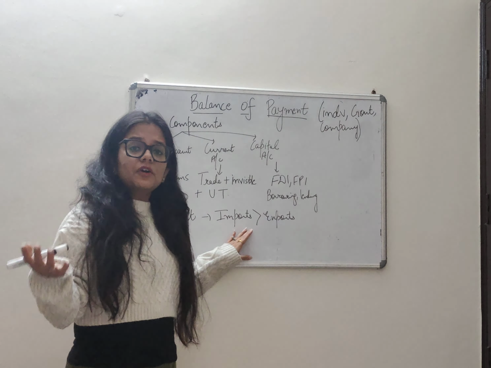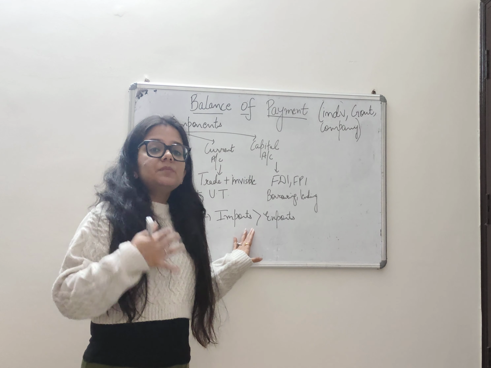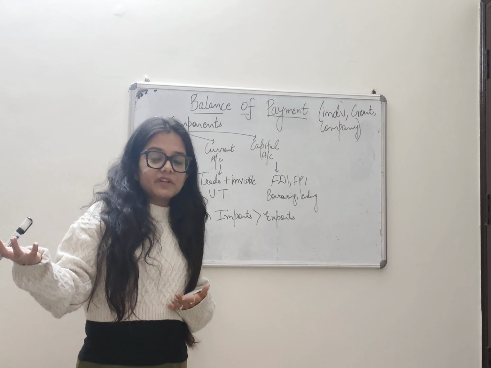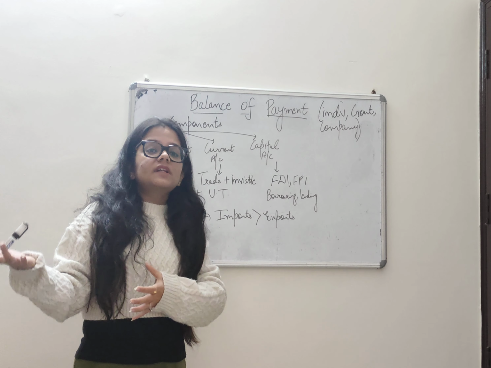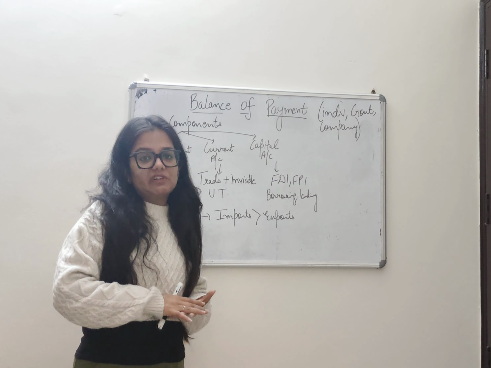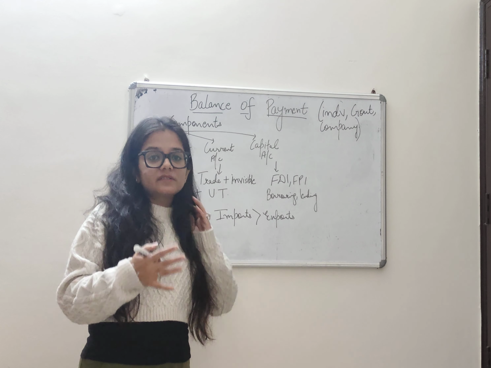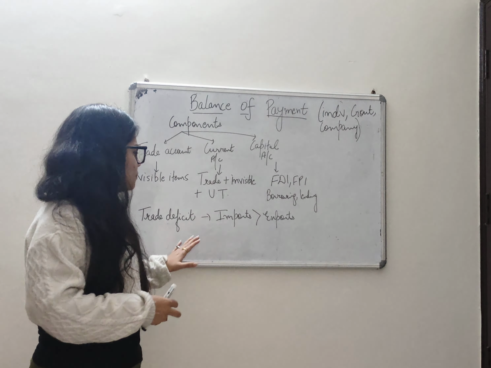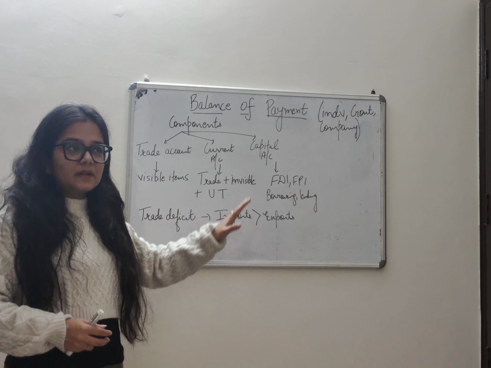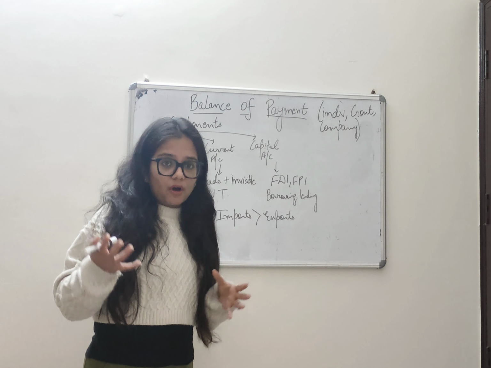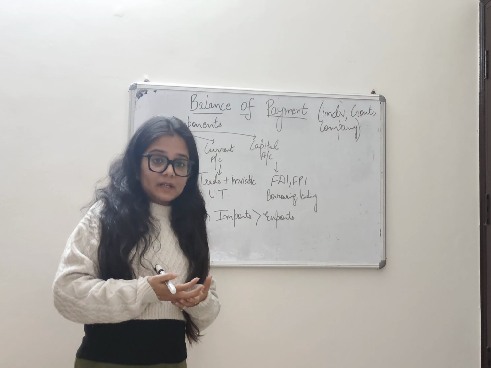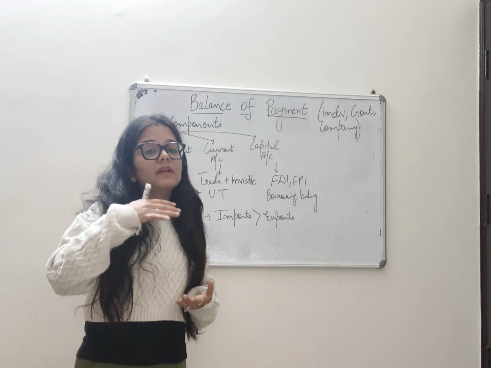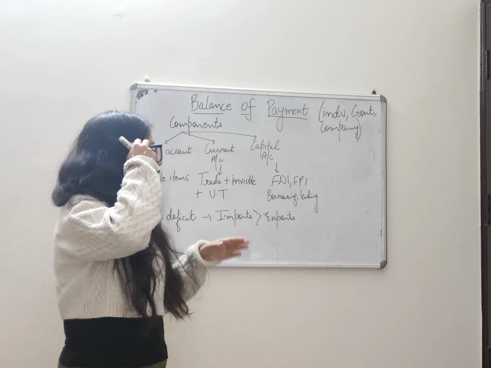Because if your import is greater, that means that the capital which is going out of the home country is greater than what is coming into the home country. That means that your country is in trade deficit. Fine. So basically balance of payment is a record of the capital which is going out and the capital which is coming into the home country, right?